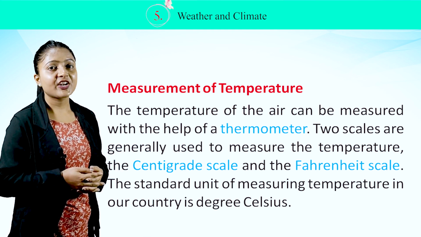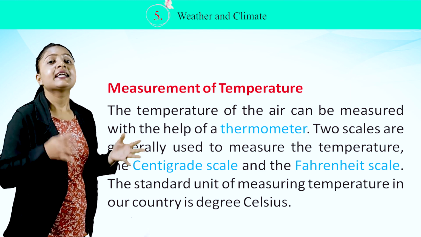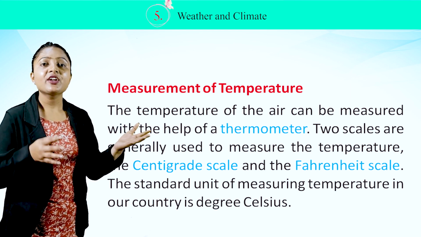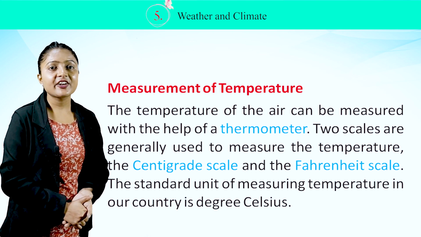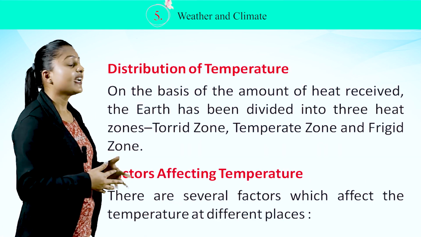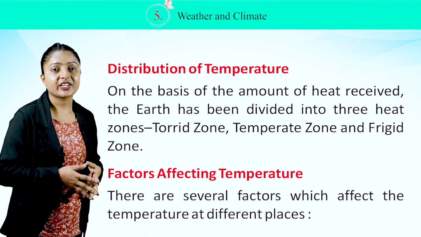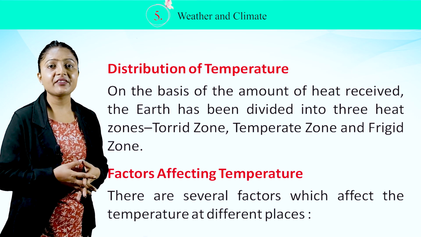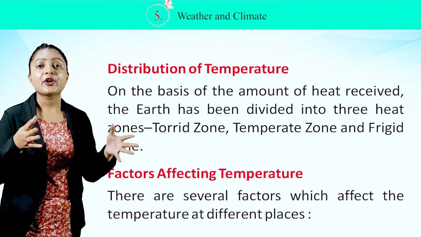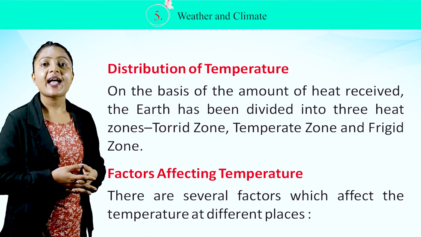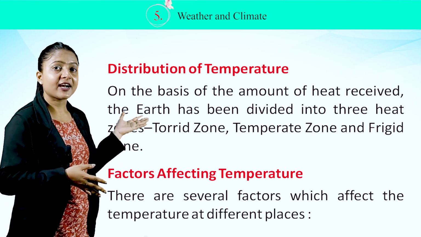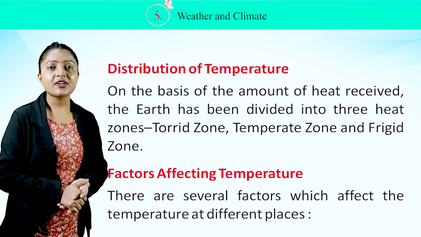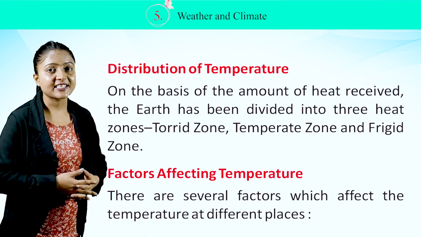Two scales are generally used to measure the temperature: the centigrade scale and the Fahrenheit scale. The standard unit of measuring temperature in our country is degree Celsius. Distribution of temperature. On the basis of the amount of heat received, the earth has been divided into three heat zones: torrid zone, temperate zone, and the frigid zone.